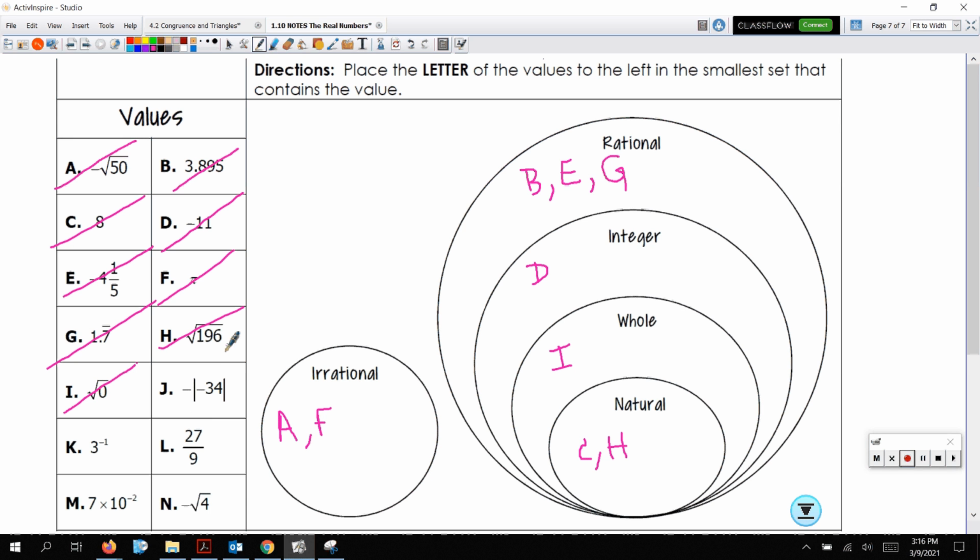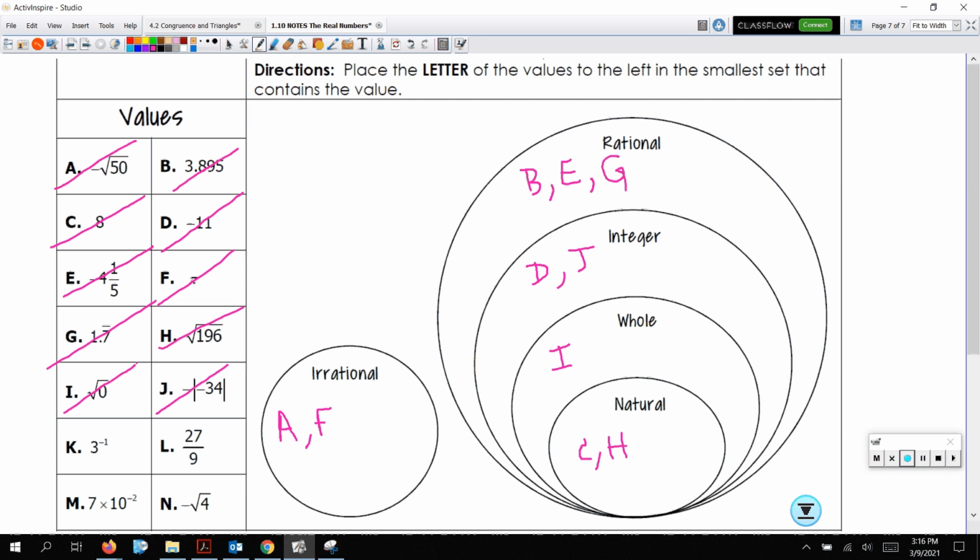All right, J, don't let them trick you here. There's a negative outside of this absolute value. The absolute value of negative 34 is positive 34, but there's still this negative out front, so we're still talking about negative 34. Negative 34 is rational. It is an integer. Is negative 34 a whole number? No, there's no negatives in that set. Negative 34 is an integer. So we're going to put J right here.